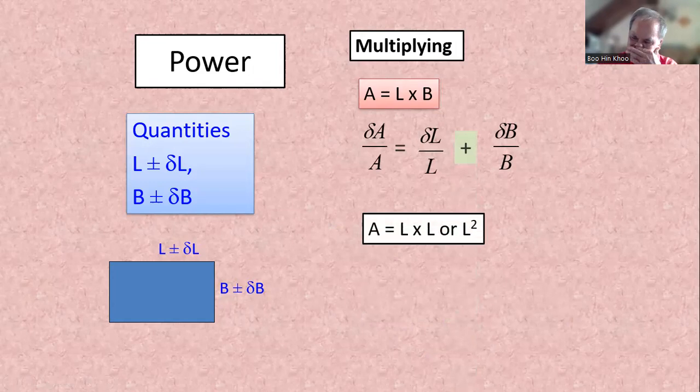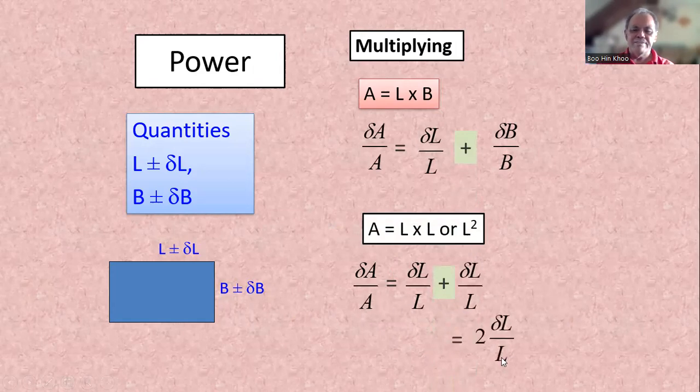But if it's power L squared, delta A over A, okay? Delta L over L plus delta L over L is 2 delta L over L. Right? So power, we take this 2 down, and then L is delta L over L.